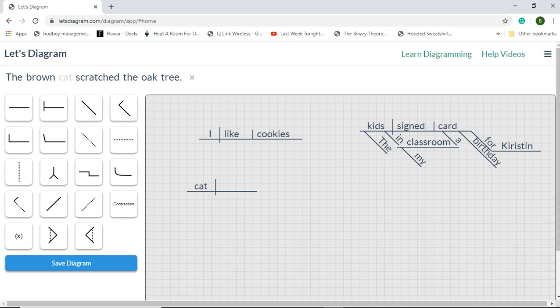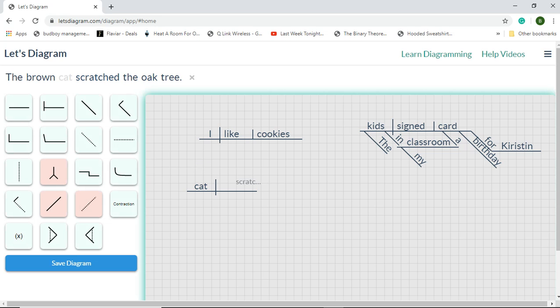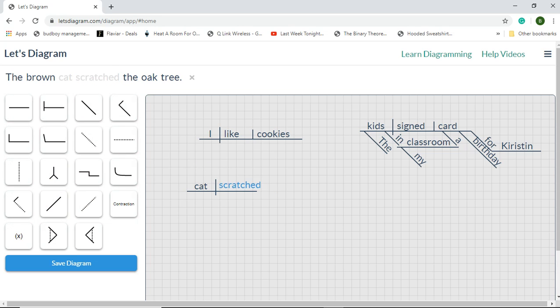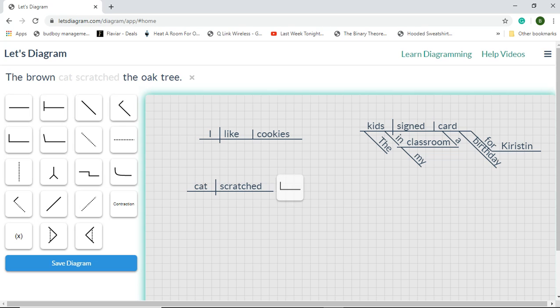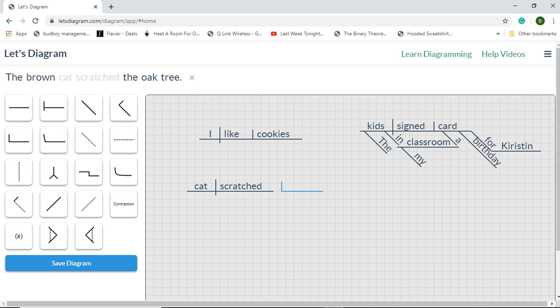What is the verb? The verb is scratched. What did the cat do? It scratched. Okay. Now, what did it scratch? What does scratch transfer to? It transfers to tree. That is our direct object. Okay. What was the cat scratching? It was scratching the tree.